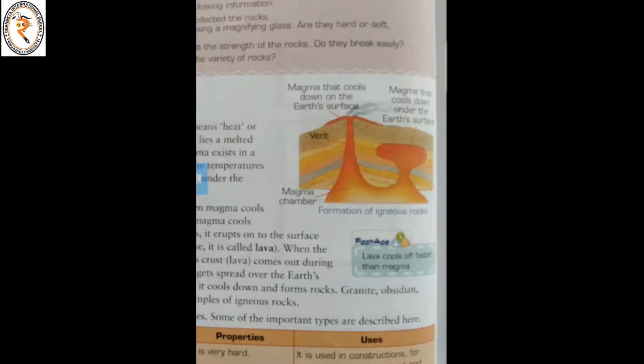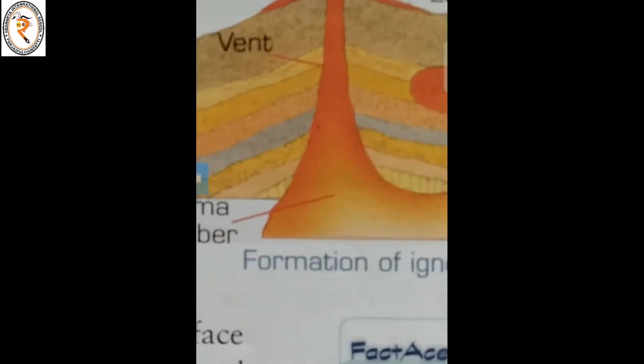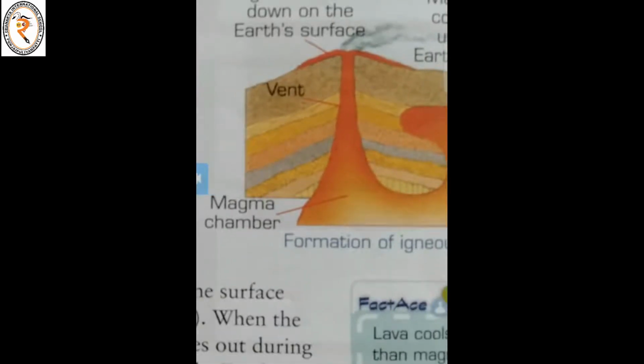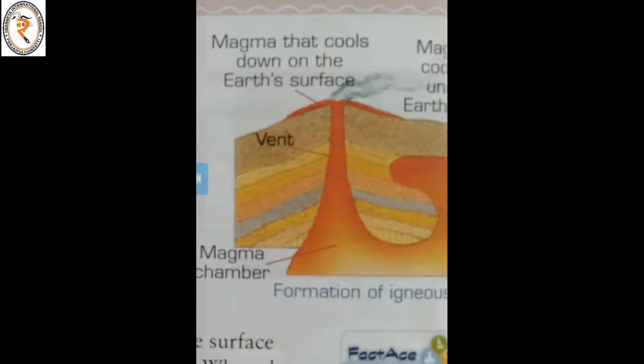See this magma. How are these igneous rocks formed? See, this is called the magma chamber. And see, magma that cools down under the earth's surface. How does the magma cool down? See, this is called the vent. This layer is called the vent. See the layers, Kanna?